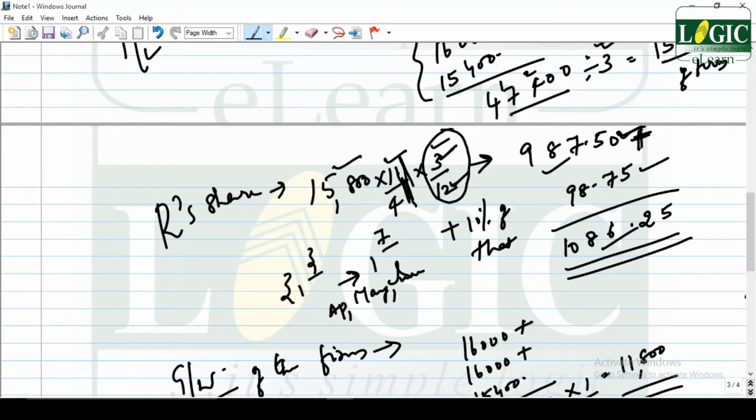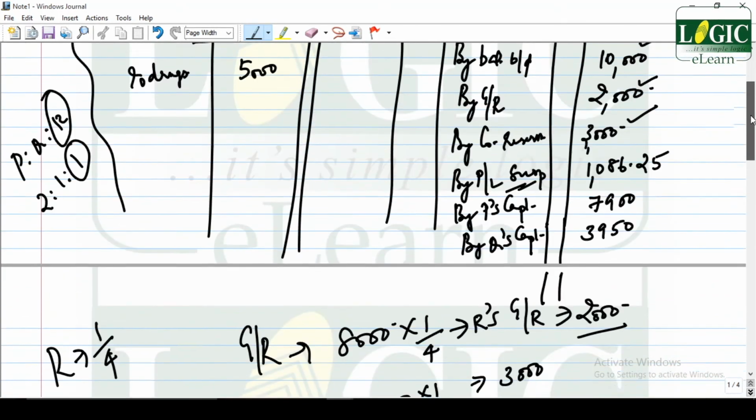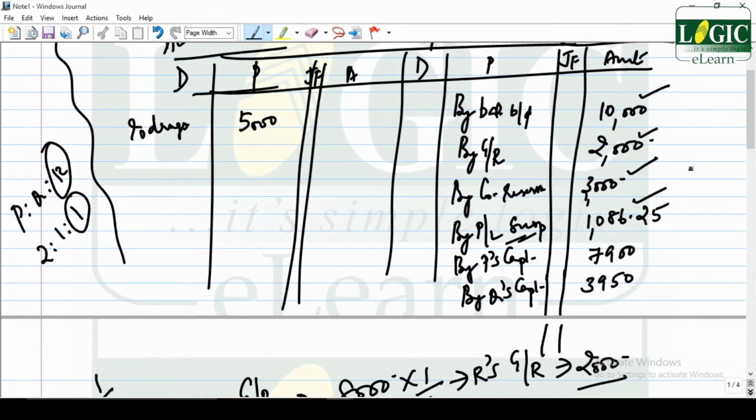987.50. And they had asked you to add 10% of that. So you added 98.75, 10% of this, so it comes to around 1,086.25. And I told you, you cannot write profit or loss account, but it is profit or loss suspense account. Now coming to goodwill.